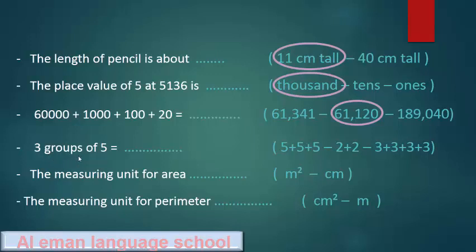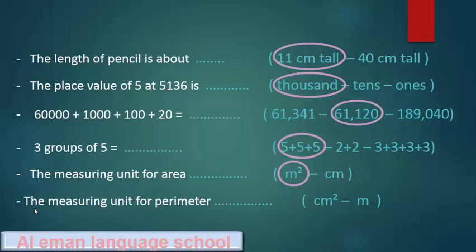3 groups of 5 equals 5 plus 5 plus 5, or 2 plus 2, or 3 plus 3 4 times. Yes, it's 5 plus 5 3 times. The measuring unit for area: when I say area, I write square. So it's a meter square, not centimeter square, but we don't have centimeter square here, so we will choose meter square.